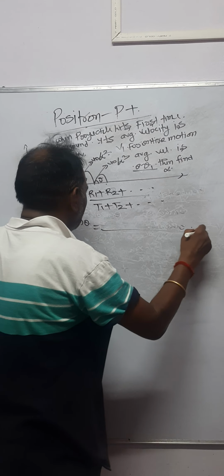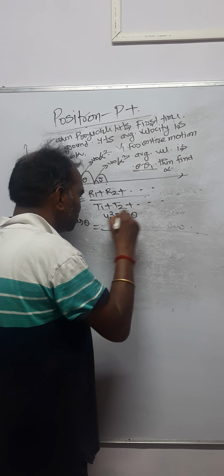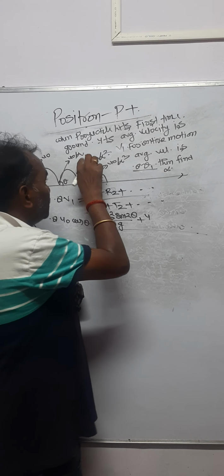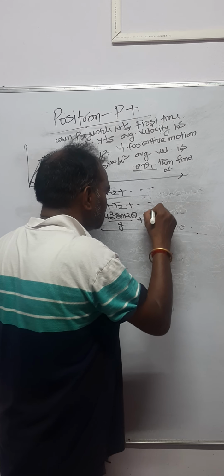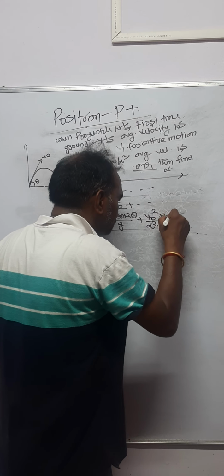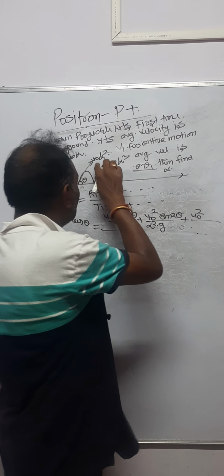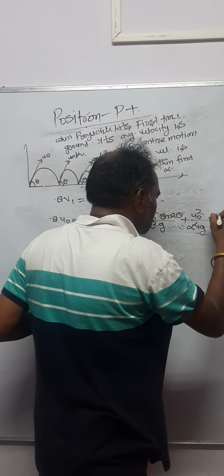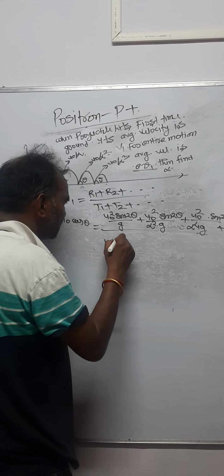Now dear student, replace the values. r1 is u naught square sine 2 theta divided by g, plus the next velocity of projection is u naught by alpha, so u naught square by alpha square times g, sine 2 theta. There is no change in theta. Next time it is u naught square by alpha to the power 4 g, sine 2 theta, plus dot dot dot, divided by the times.